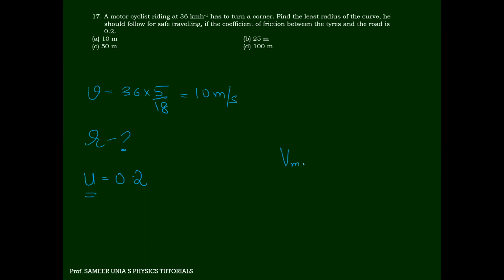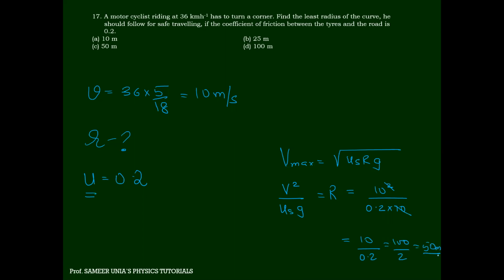So V maximum is under root mu s RG. So V square by mu s G will become equal to R. 10 square by 0.2 into G. 10 by 0.2, that is 100 by 2. That will become 50 meters.